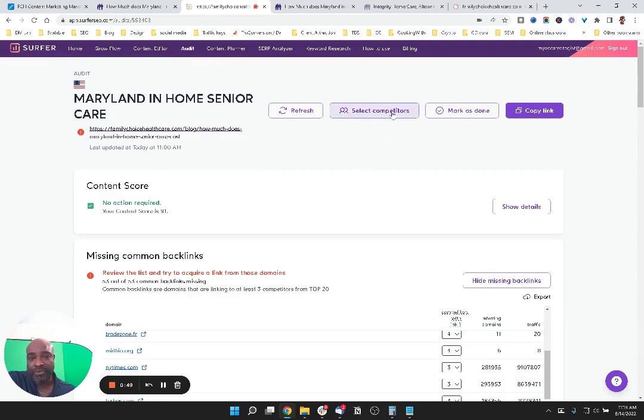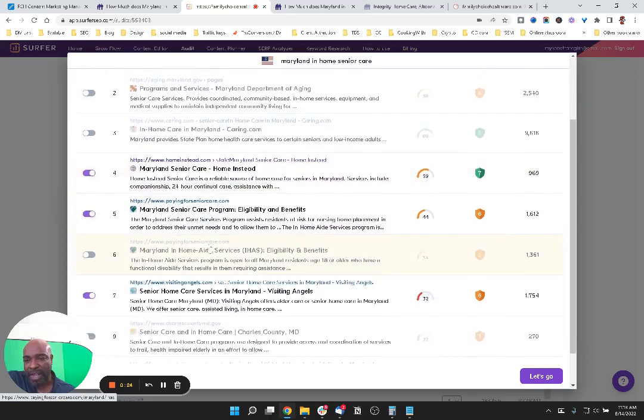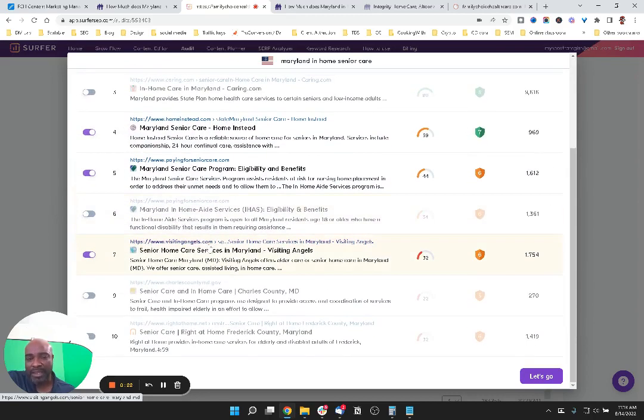Now, the last thing I'm going to show you really quickly is you can even in here select your competitors. So there's a .gov website. Well, maybe we don't want to be compared to a .gov website. Okay, maybe that we don't. And there's like caring.com, which bloats the amount of words on the page by 9,600, and they're just a comparison site listing a bunch of people. And maybe we don't want to be compared to them, so we could take them right off, and the audit will adjust. And then there's some that were left off, like Right at Home. Maybe we want to be compared to them. We can add them on.